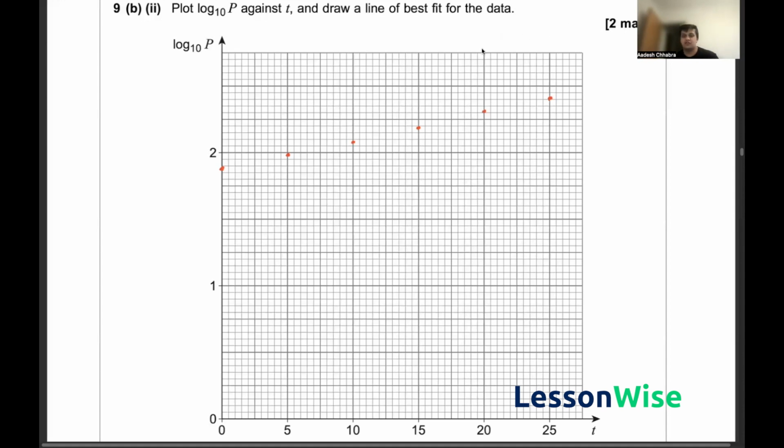If I go ahead and draw a line of best fit, I'll do this in a different color so it's easier for you guys to see. We can draw it from t is equal to 0 all the way to t is equal to 25. A line of best fit like that, where it roughly touches all the points, should be more than adequate. And that thus solves the second B part of question 9.